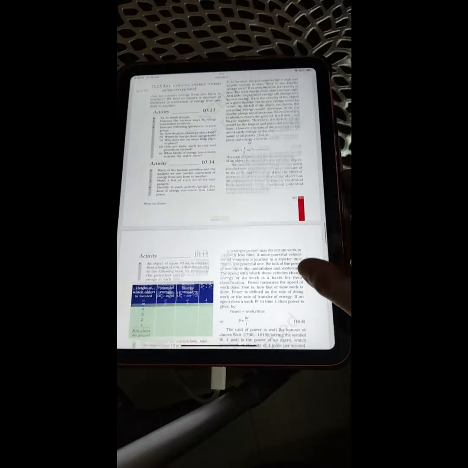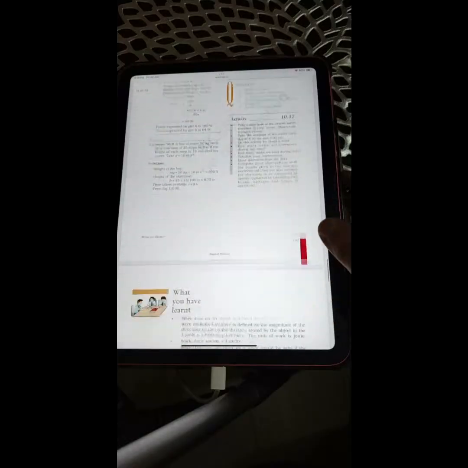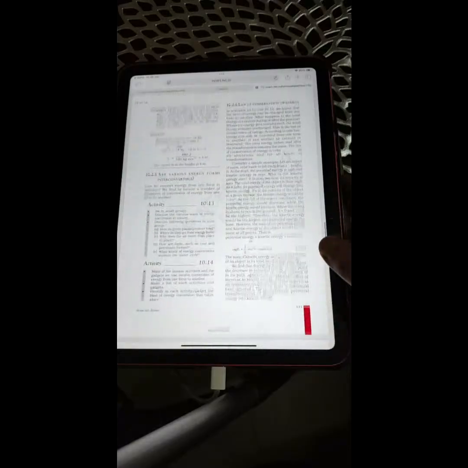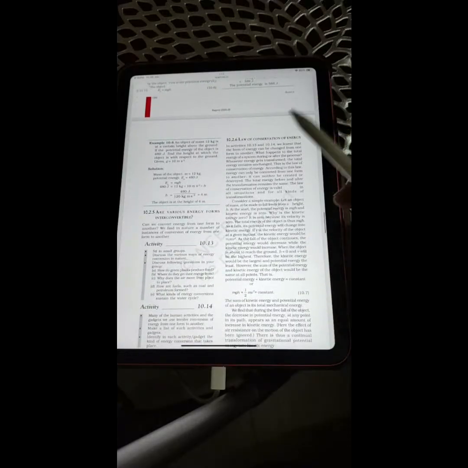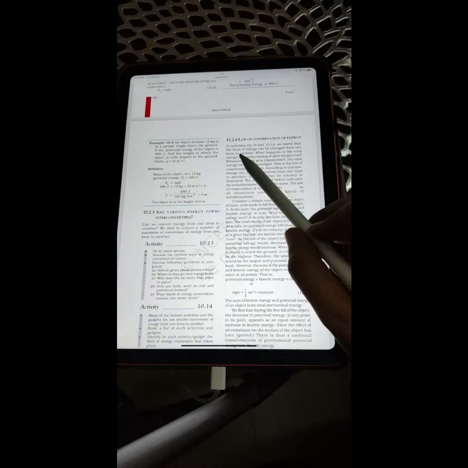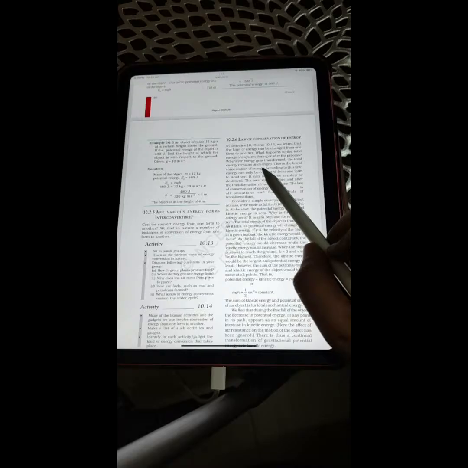So we are still on the right side of page number 121. After this, we are left with two more pages and then the summary will be there. So 10.2.6 Law of Conservation of Energy. In activities 10.13 and 10.14, we learned that the form of energy can be changed from one form to another. What happens to the total energy of a system during or after the process? Whenever energy gets transformed, the total energy